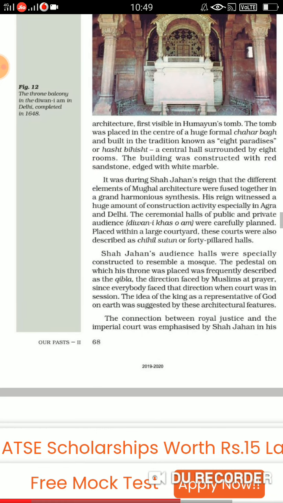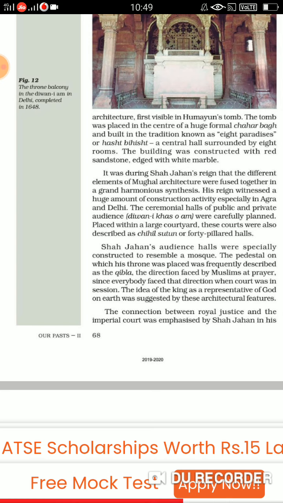Fine. Now during Shah Jahan's reign, the different elements of Mughal architecture were fused together in a grand harmonious synthesis. Fine. So I told you at the time of Shah Jahan, the architecture became more proper, more prevalent. His reign witnessed a huge amount of construction activity, especially in Agra. So a lot of things he did in Agra and Delhi. Who? Shah Jahan. He made ceremonial halls for public and private audiences. So they were known as Diwan-i-Khas or Aam.